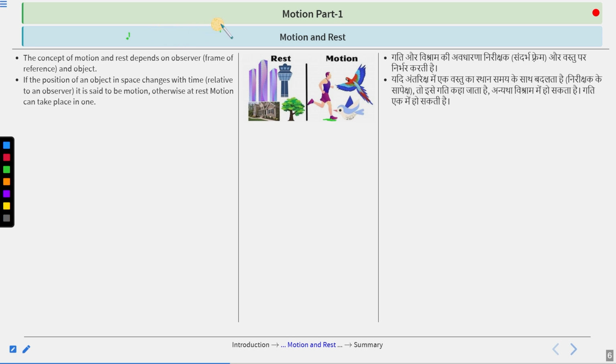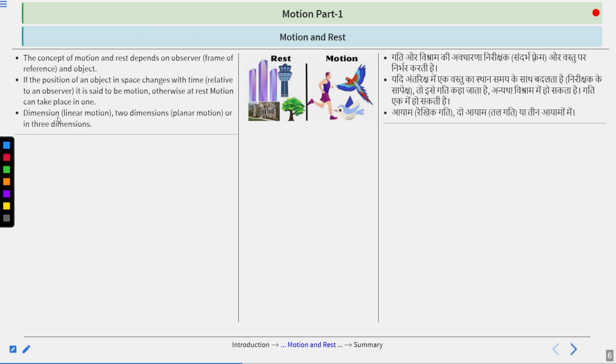In another scenario, if this is your position, or you are the frame of reference, and you had seen the object here, after a period of time that same object is at the same place. The object is not changing its position. What does it mean? It means the object is not in motion. Got it? Or at rest. Now the dimensions: the linear motion, 2 dimensions, planar motion, or then the 3 dimensions. Got it?